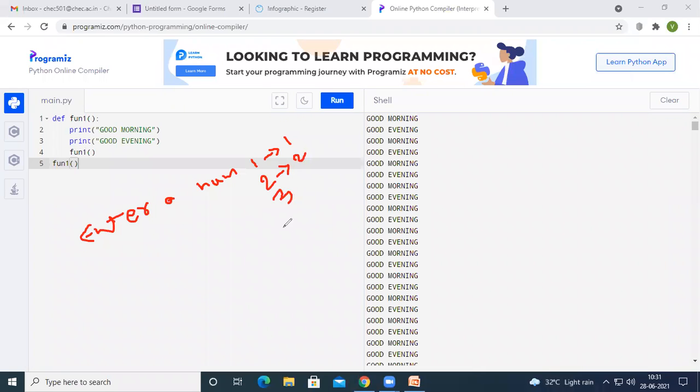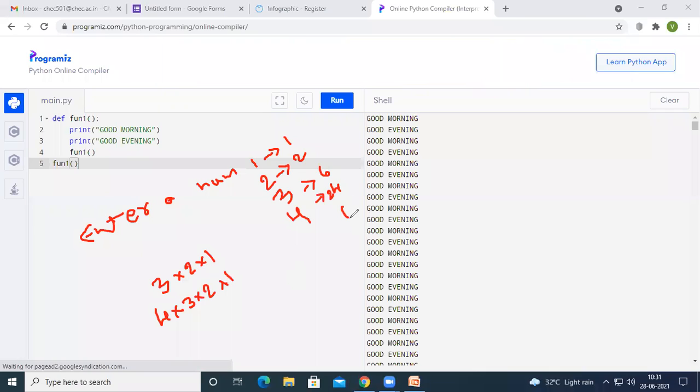And if you give three, the output will be 3 into 2 into 1, that is 6. And if you give 4, the output will be 4 into 3 into 2 into 1, that is 24. And if you give 5, 120 will be the output. So this is how the factorial will be calculated.